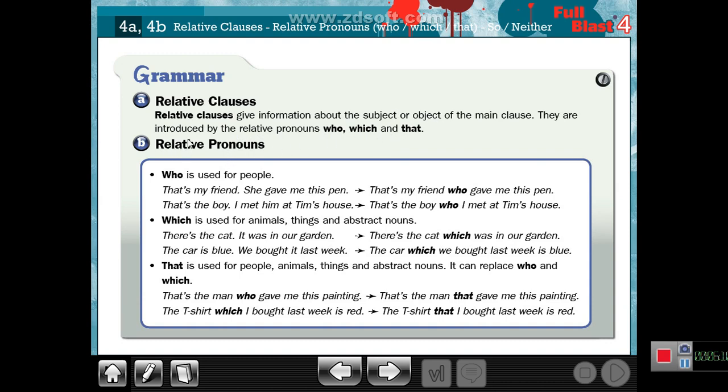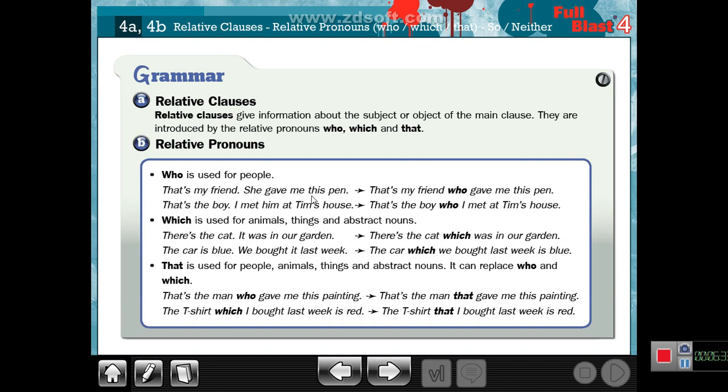Let's check the relative pronouns. Number one, who. As we know, who is a question word, but who is also a relative pronoun. It is used for people. For example: "That's my friend.